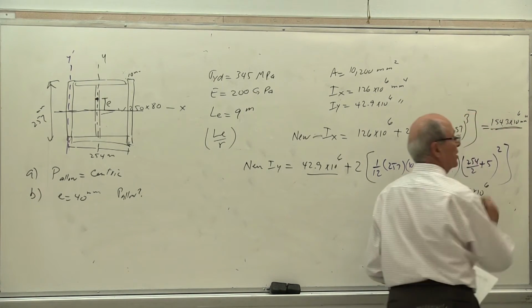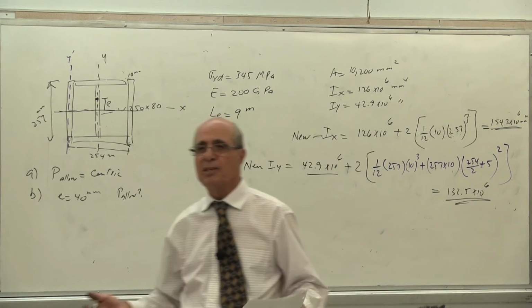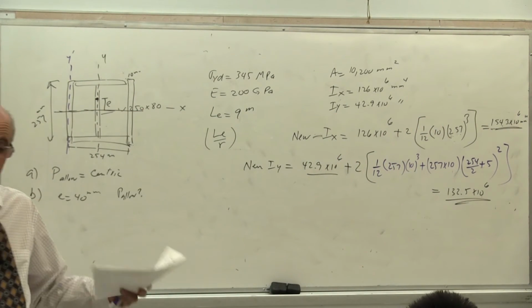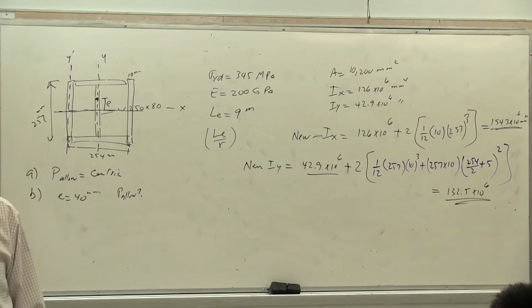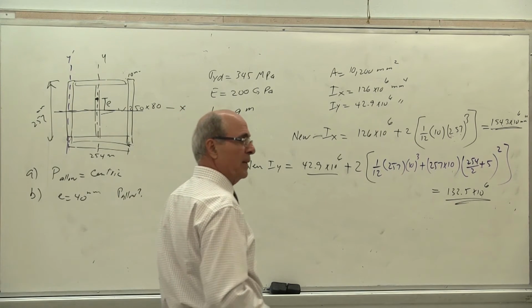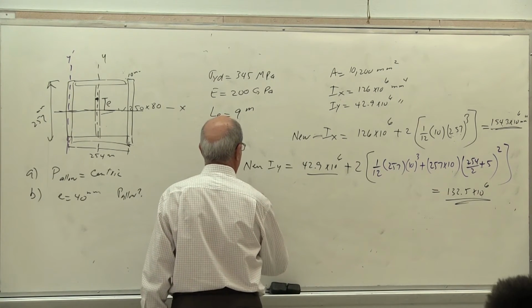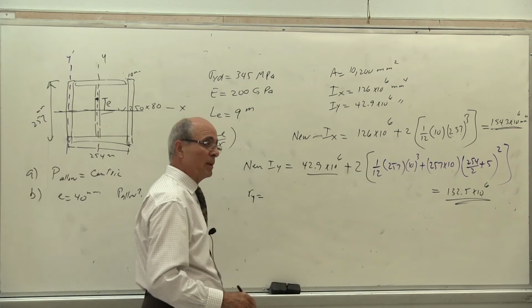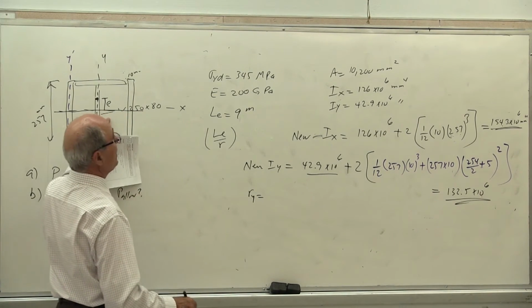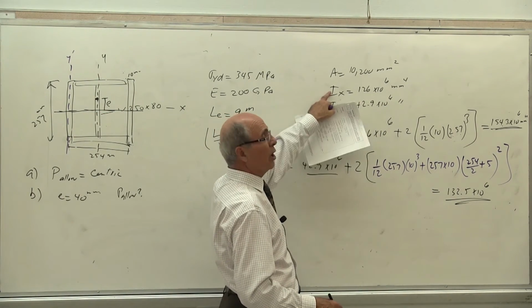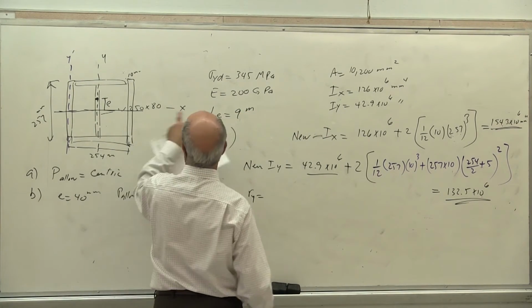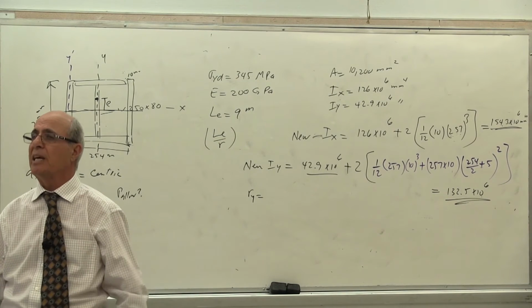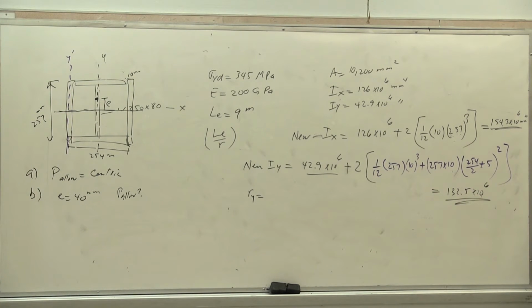Which one buckles now? This is the whole thing. It still buckles about the y. If I make a much bigger plate, maybe it would reach that equal. Is that correct? Still buckles about the y. Then I need r, ry. Now this is the mistake that some people make. The ry is not the ry in there, because in the text they give you rx and ry, but that is not for this profile. That's only for 250. You cannot use that one. Is that correct? You have to recalculate your rx and ry because you've changed your profile.